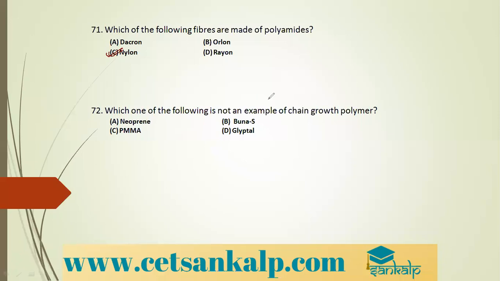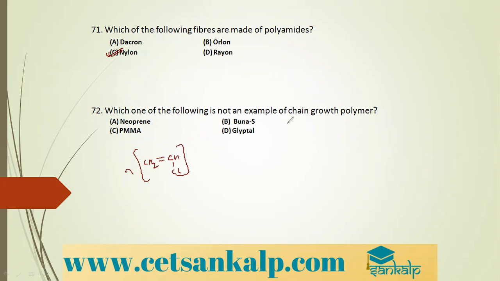Which one of the following is not an example of chain growth polymerization? Neoprene, CH2 double bond CHCl, chloroprene. n molecules give neoprene. Buna S is also chain growth polymerization.